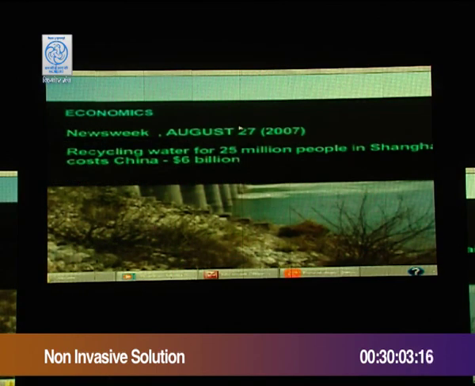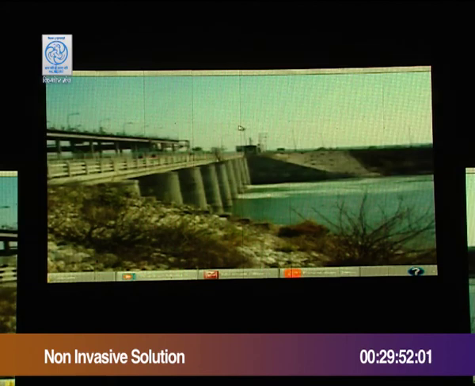The Shanghai area in China is spending a staggering $6 billion to recycle water for 25 million people. In recycled water, quality also suffers.